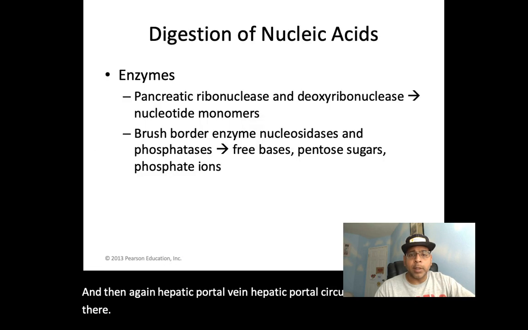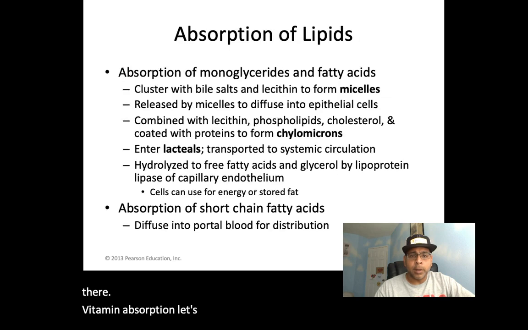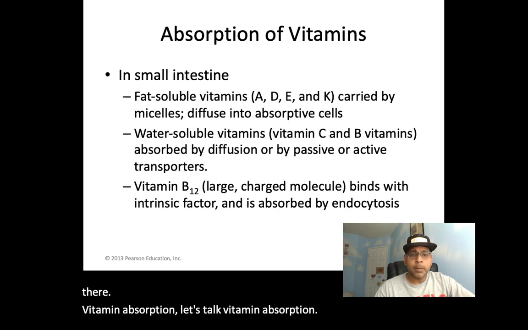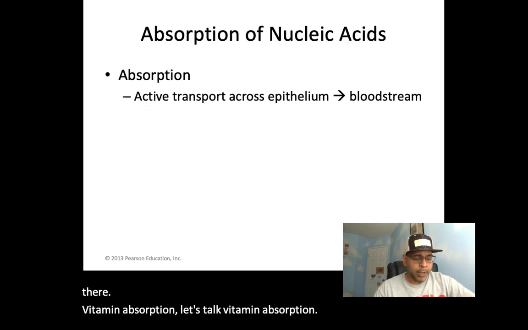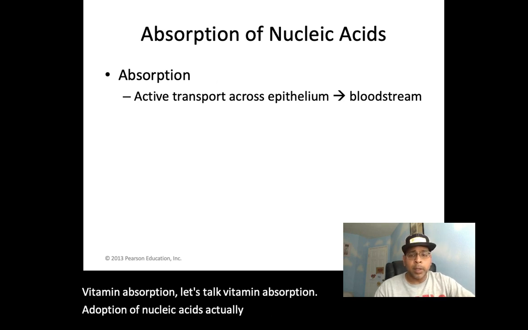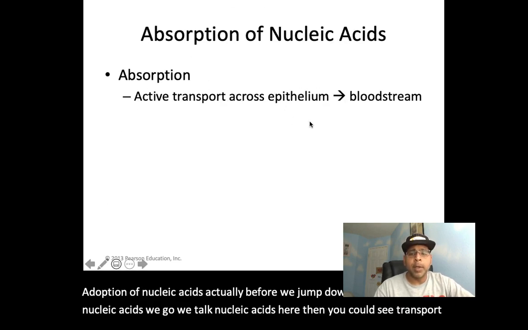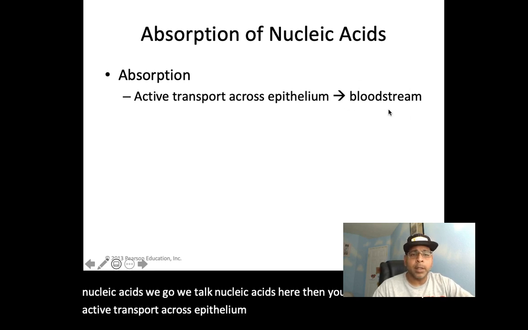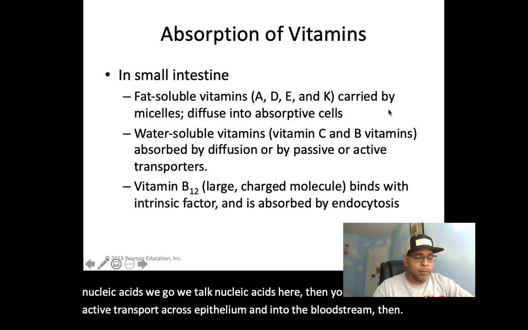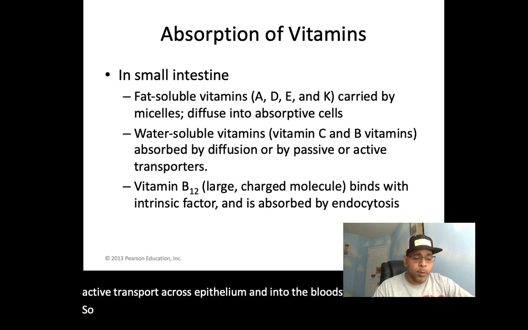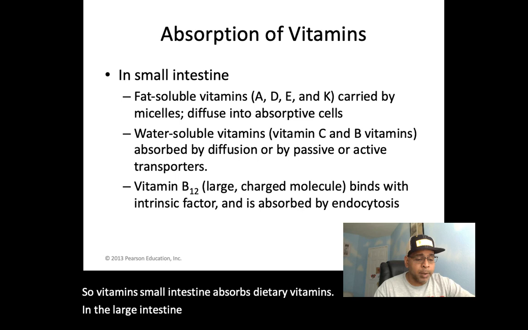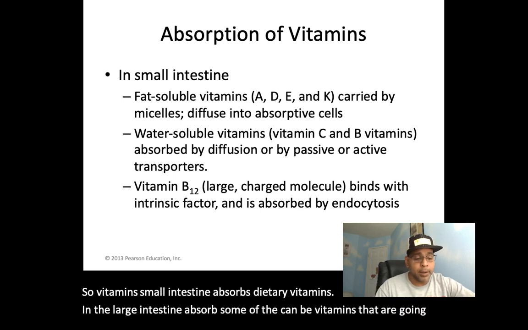Vitamin absorption. Let's talk vitamin absorption. Absorption of nucleic acids, actually, before we jump down. We talk nucleic acids here, then you could see active transport across the epithelium and into the bloodstream. So vitamins: the small intestine absorbs dietary vitamins, and the large intestine absorbs some of the K and B vitamins that are made by its bacteria.